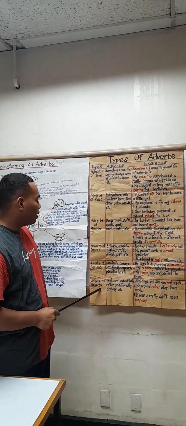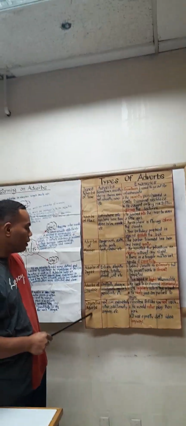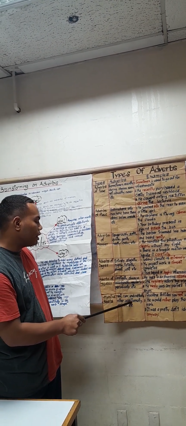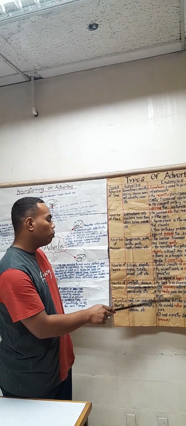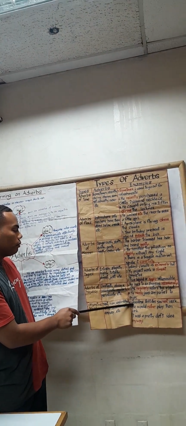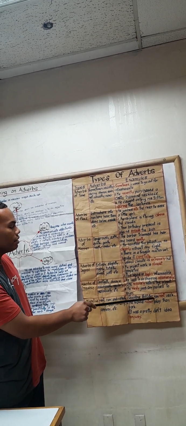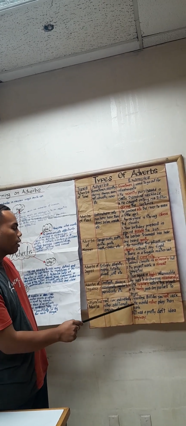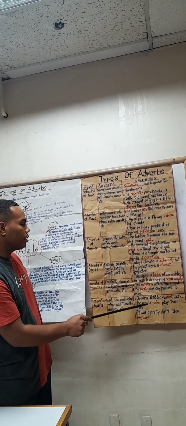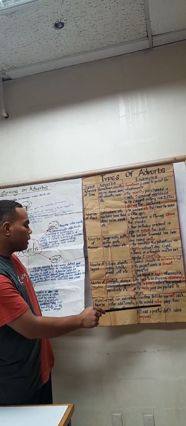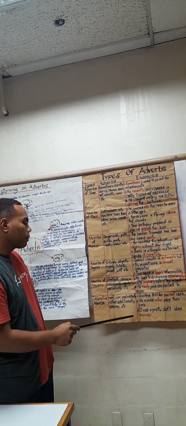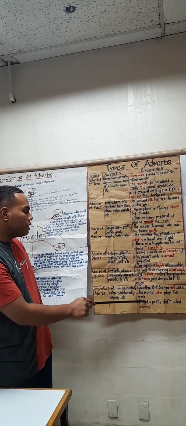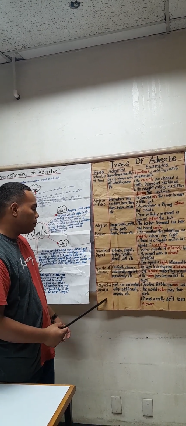Last type of adverbs, that is conjunctive adverbs. Some examples would be: next, now, undoubtedly, rather, additionally, anyway, and so on. If we put it in a sentence, like number 1, goodbye Billy, see you next week. The word next in this sentence is part of the conjunctive adverbs. Number 2, he would rather play than work. In this sentence, the word rather is part of the conjunctive adverbs. Number 3, it was a pretty draft idea anyway. The word anyway from this sentence is part of the conjunctive adverbs.